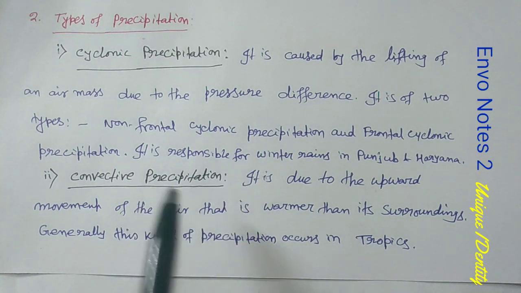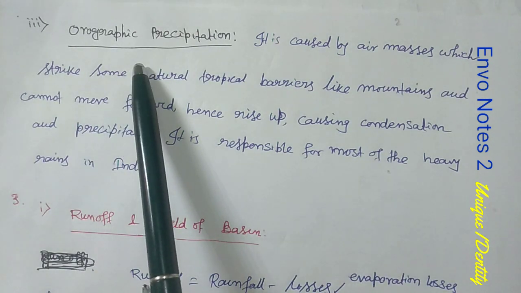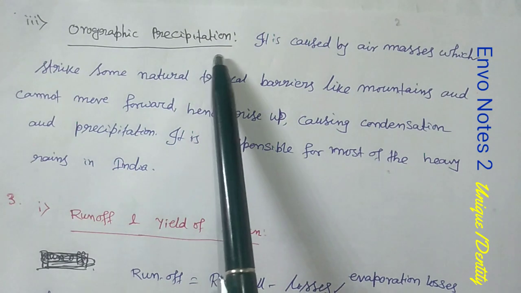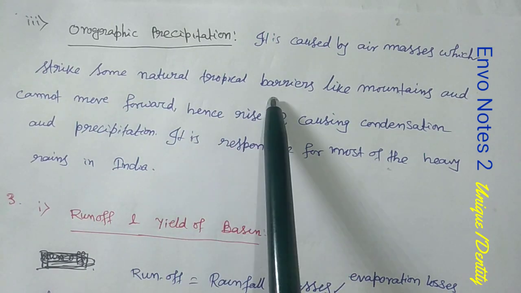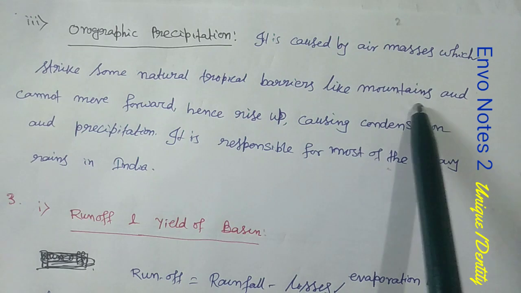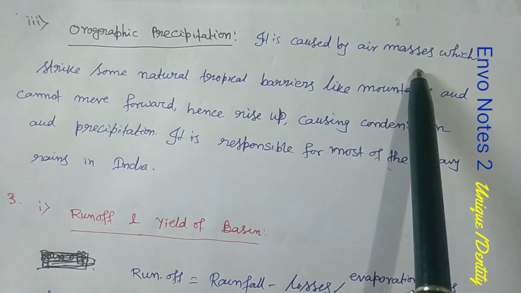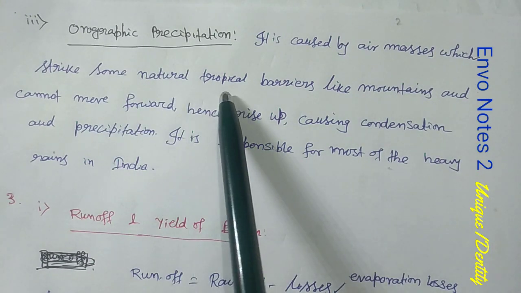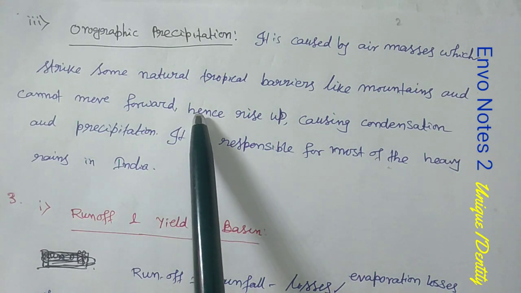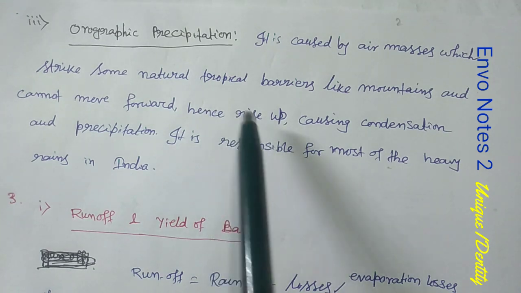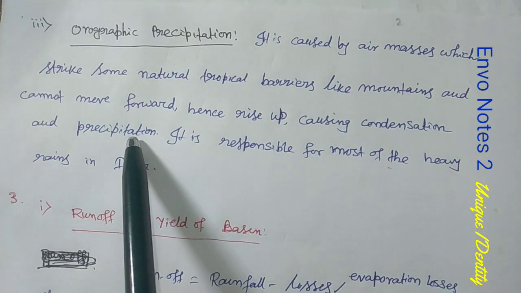Now, I will discuss the third type. The third type is orographic precipitation. What is this? It is caused by air masses which strike some natural barriers, like mountains. Listen to the points: it is caused by air mass which strikes some natural barrier like mountains and cannot move forward. So it is stuck, hence rises up, and then it causes condensation and precipitation.